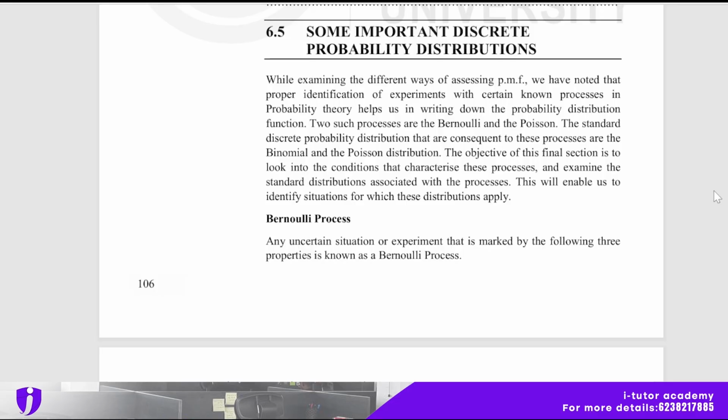While examining the different ways of assessing PMF, that is probability distribution, we have noted that the proper identification of experiments with a certain known process in probability theory helps us in writing down the probability distribution function. Two such processes are the Bernoulli and the Poisson. The standard discrete probability distributions that are consequent to these processes are the binomial and Poisson distributions.